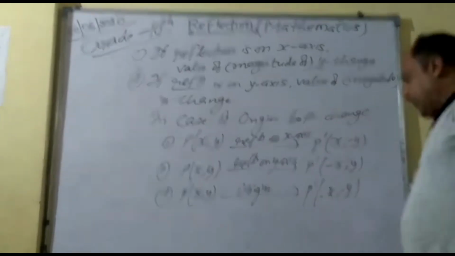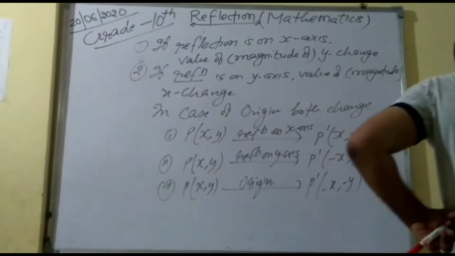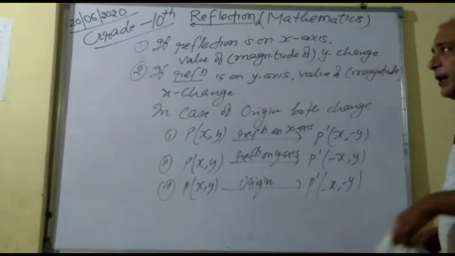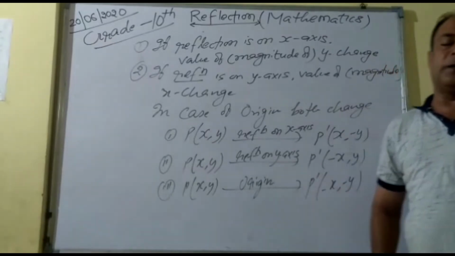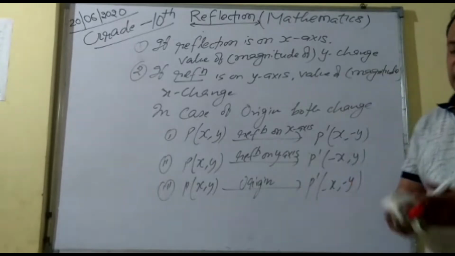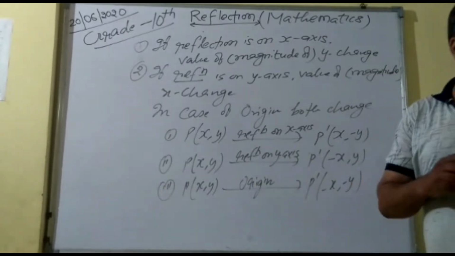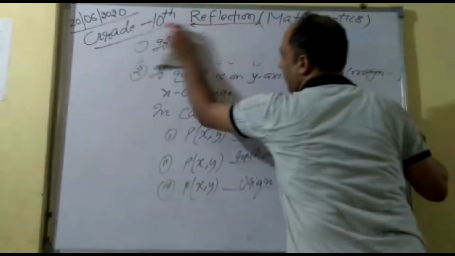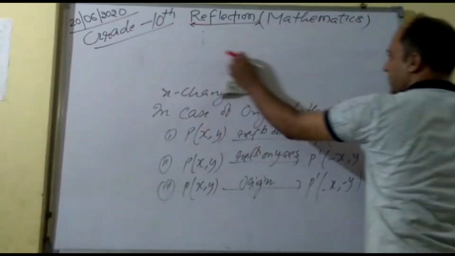Now some important things are there. So that is called an invariant point. Now what is the meaning of an invariant point? If after reflection the value is not going to change, that is called an invariant point.